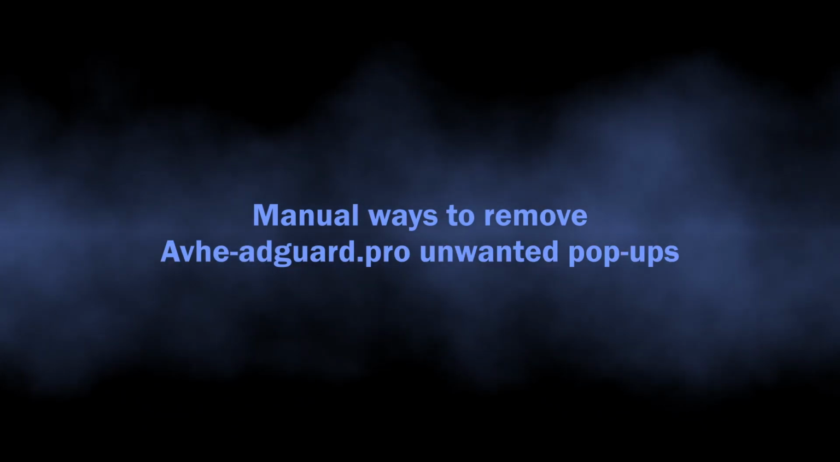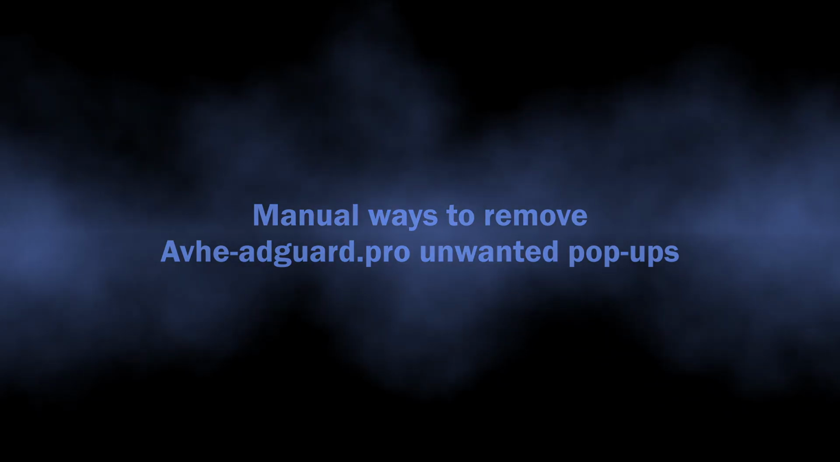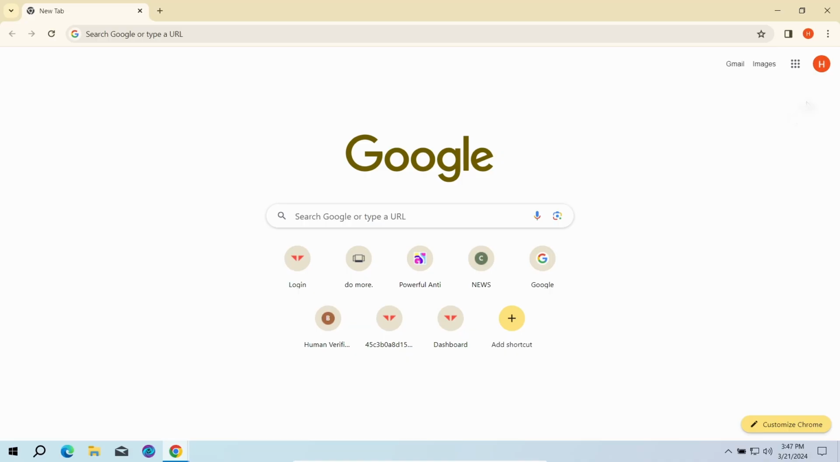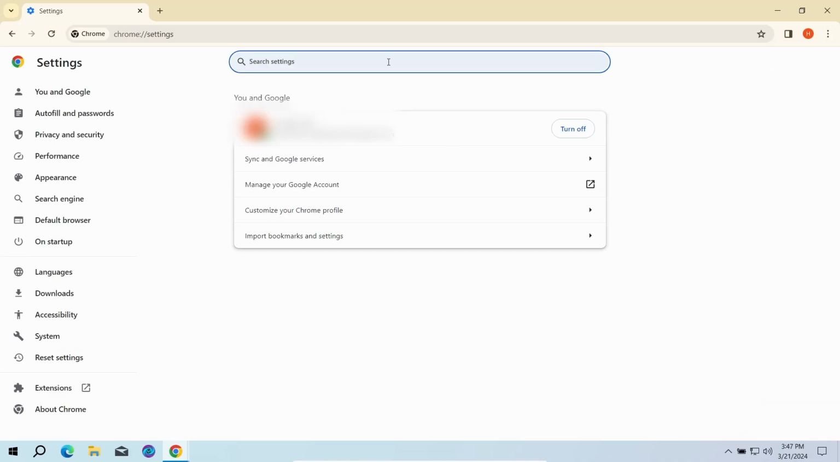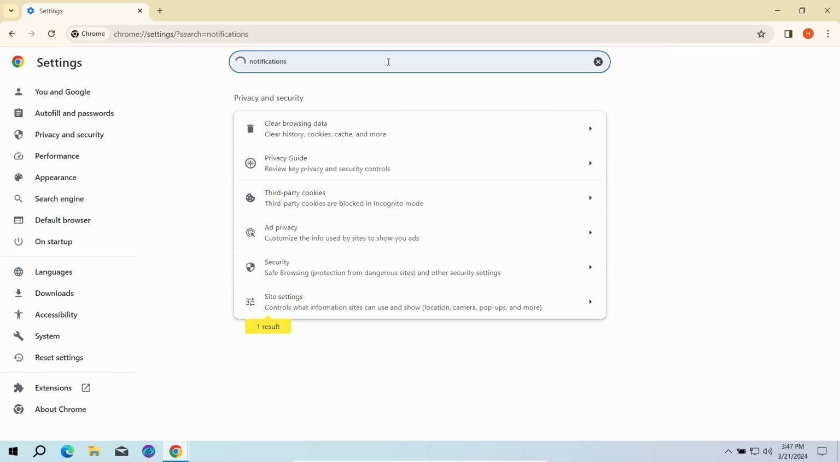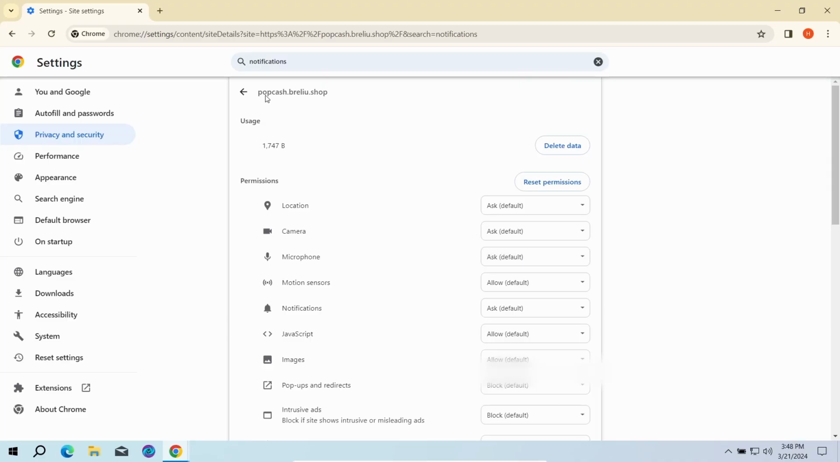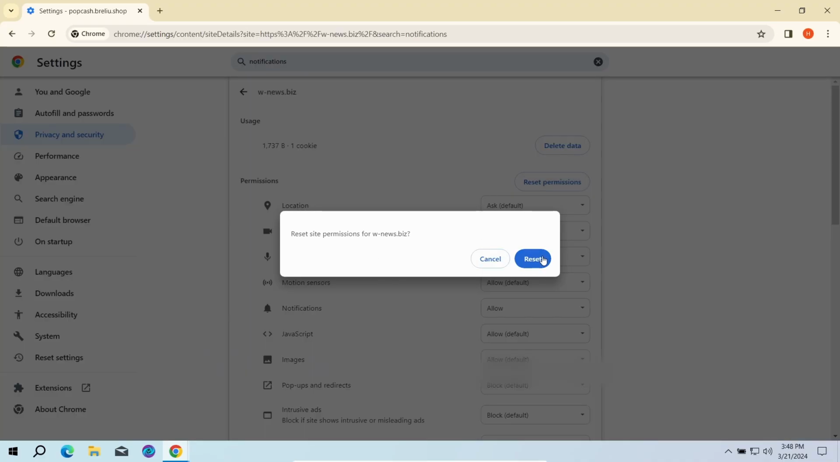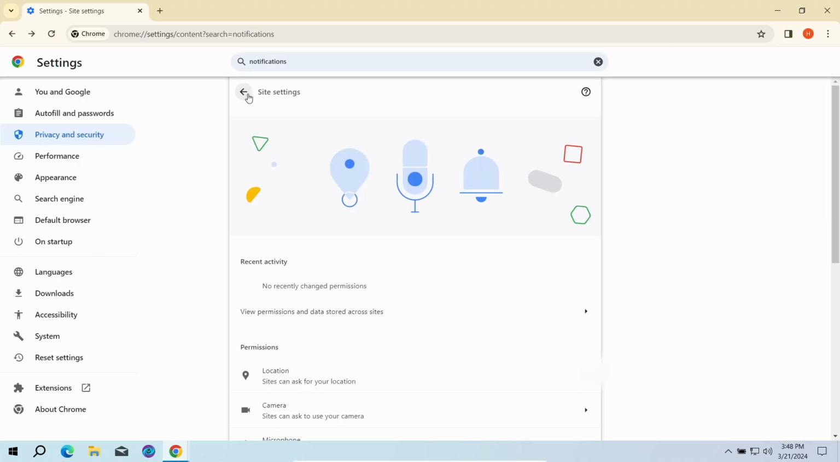You can also try to remove the push ads manually. The key reason why these pop-ups appear is the permission to send notifications for the Avhe-adguard.pro website. To revert these permissions, go to the settings page of your browser and type notifications in the search bar. Here, go to Site Settings and click Notifications once again. That will open the list of websites that are allowed to send push notifications. Here you need to remove every single entry. Once done, just restart the browser for the changes to take effect.